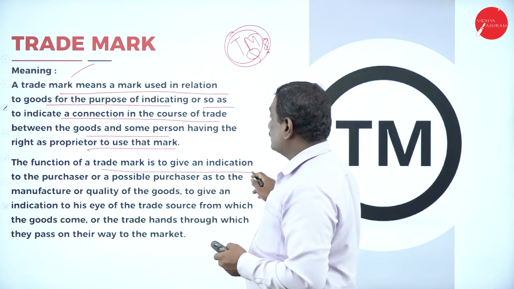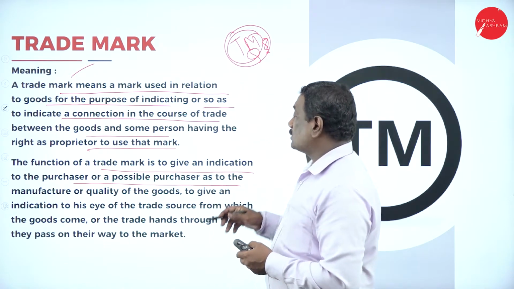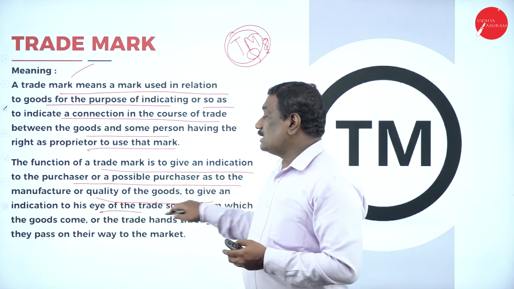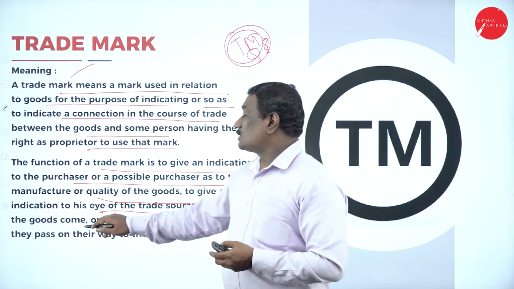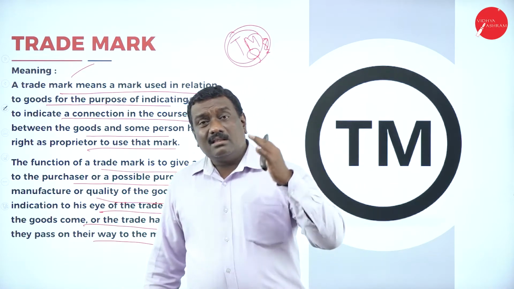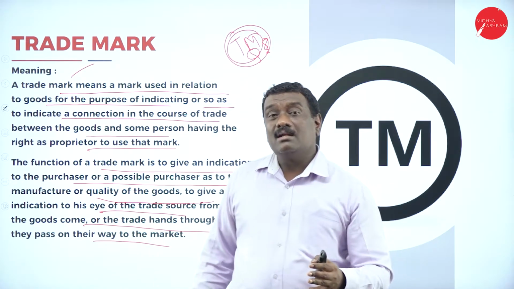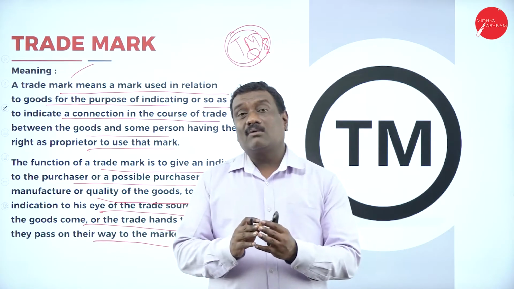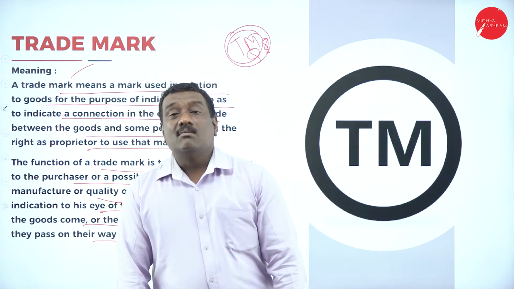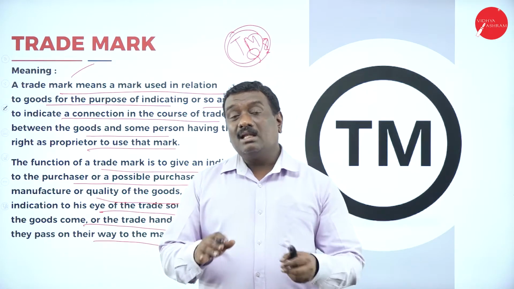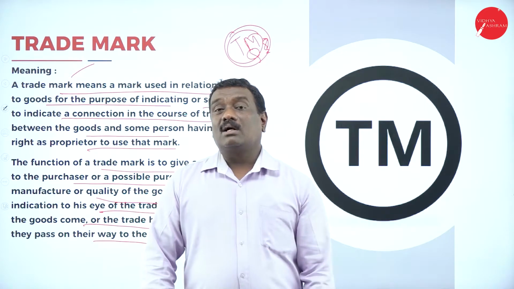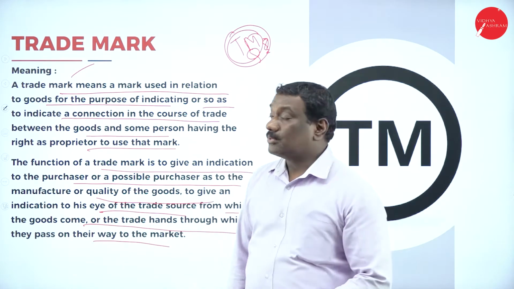So the function of a trademark is to give an indication to the purchaser or a possible purchaser as to the manufacturer, or the quality of goods, and to indicate the source from which the goods have come, or the trade hands through which they pass on the way to market. A trademark is a brand name or a symbol, or it may be an alphabet, whatever it is. When it is legalized, it automatically becomes a trademark, and that is the right given to the manufacturer so that no other person can use it. Only that particular person has the right to use that trademark on his product which has been manufactured or distributed.